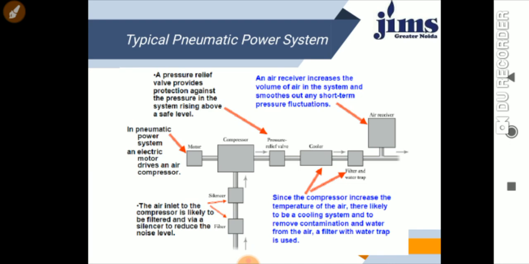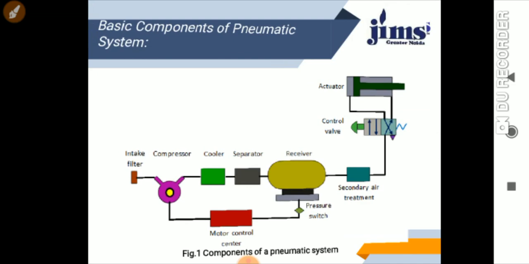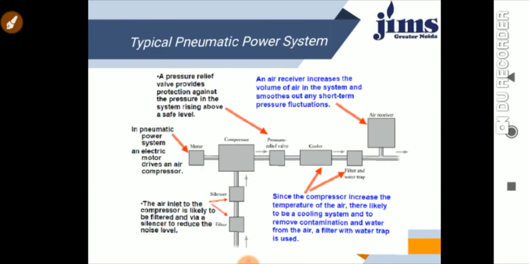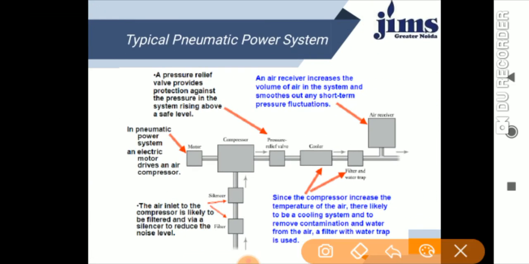You will see this diagram. This is the same diagram we have discussed earlier. See, this is the pressure relief valve. I already told you this is the motor.